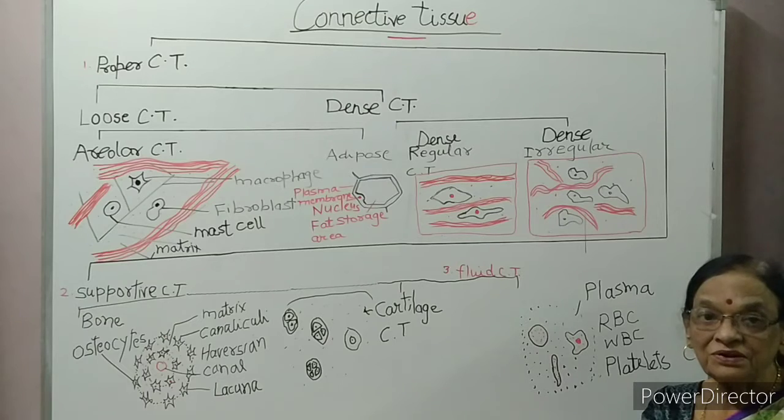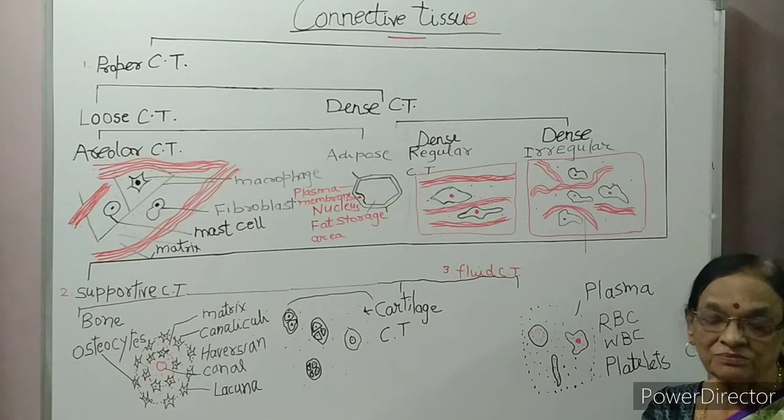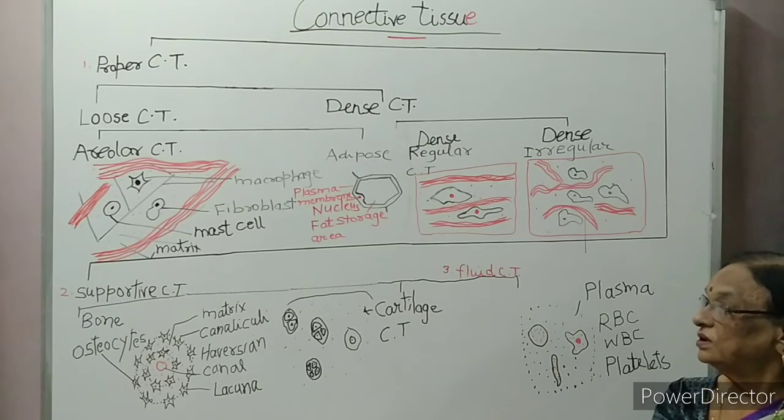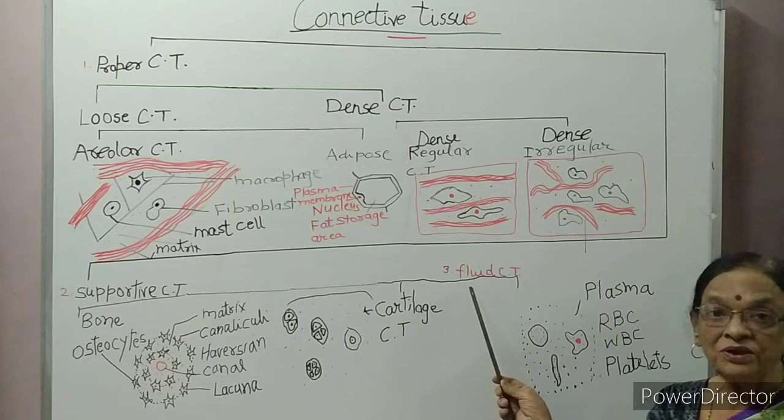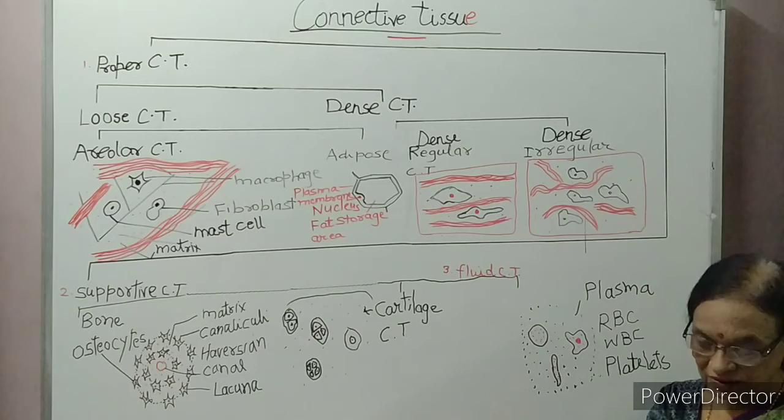So what is the filtrate? It is the lymph. Lymph is colorless because it has no RBC. RBC being larger in size do not get filtered. So blood is red in color and lymph is colorless. Both are liquid connective tissue of our body. So the third type is fluid connective tissue. Examples are blood and lymph.